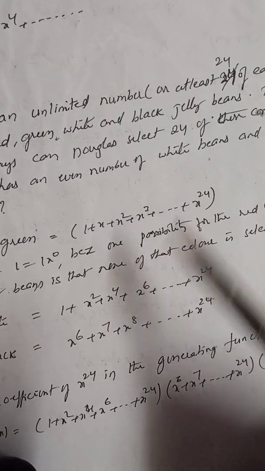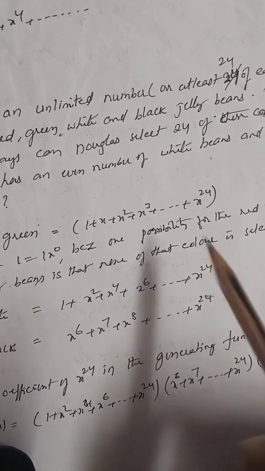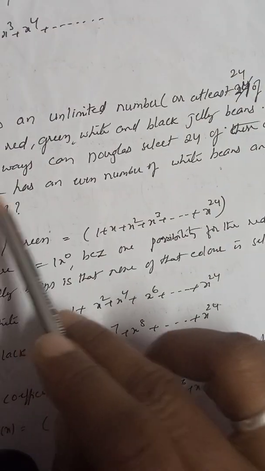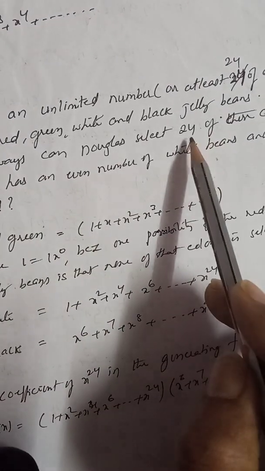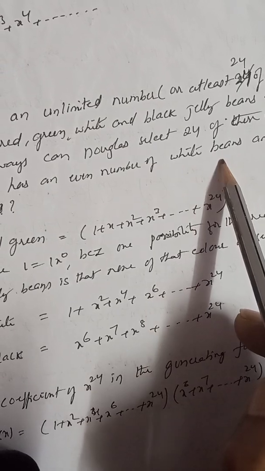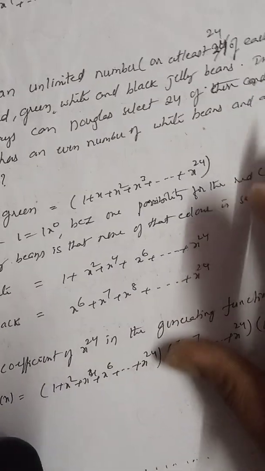What is the possibility? It says at least: red, green, white, black jelly beans, in how many ways Douglas can select 24 of these candies so that he has an even number of white beans and at least 6 black ones. What about red and green? Zero can also be selected as a possibility, right?